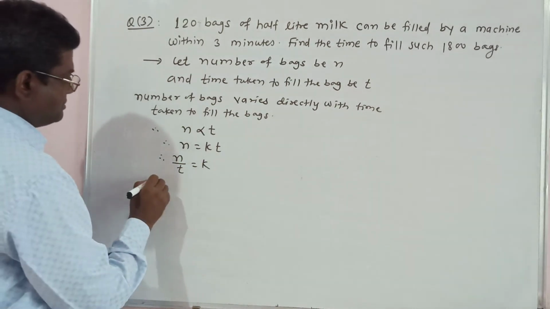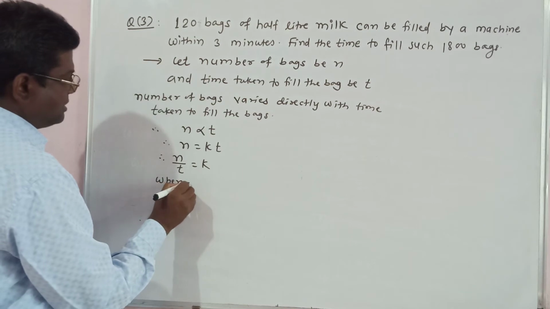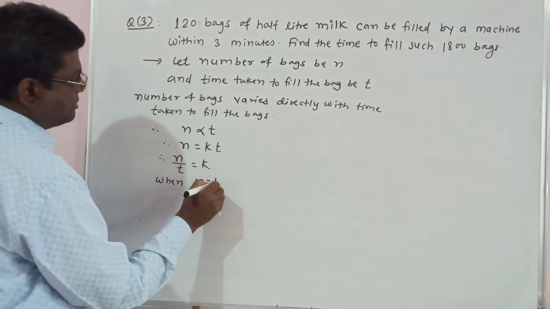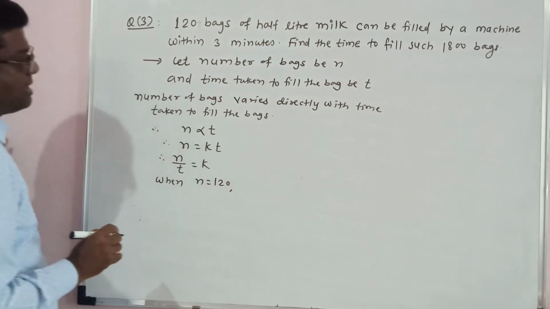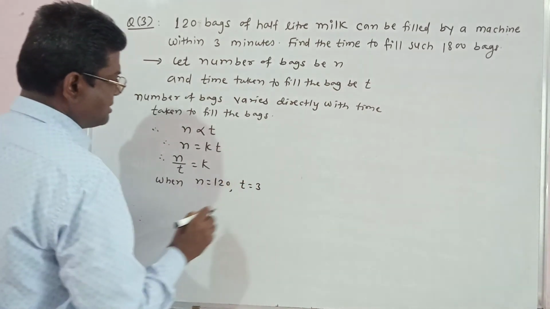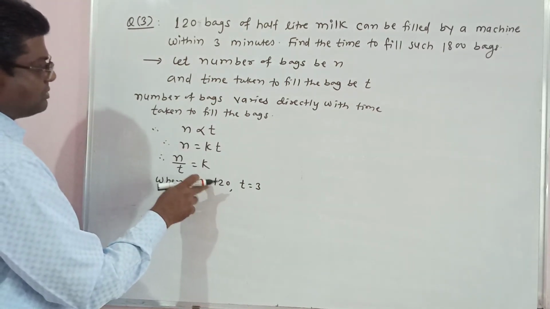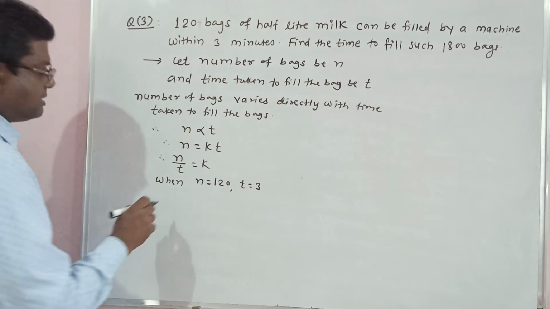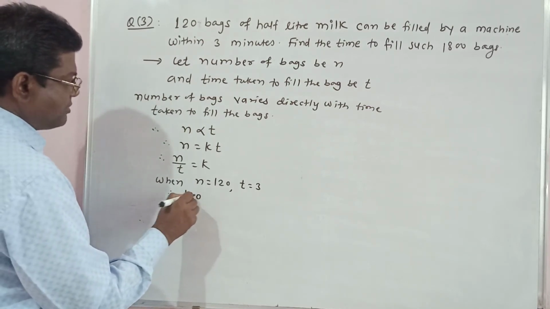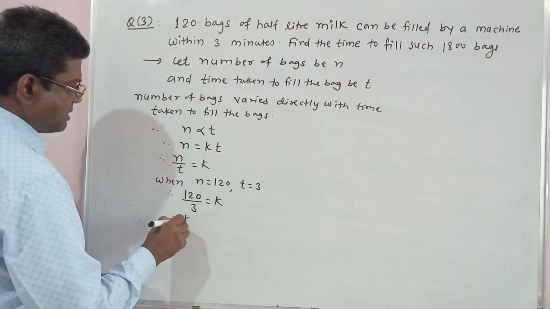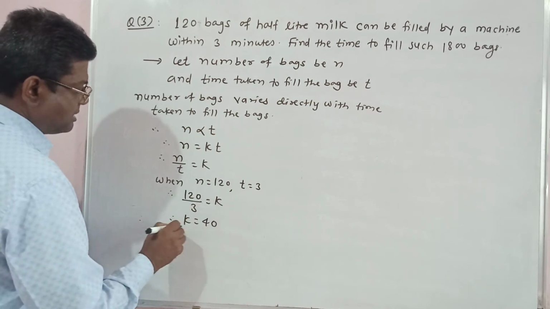Now we are given N is equal to 120 and T is equal to 3. Put N is equal to 120 and T is equal to 3 in the above equation. Therefore 120 upon 3 is equal to K. Therefore K is equal to 40.